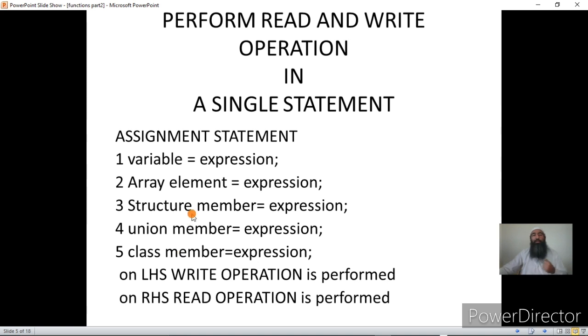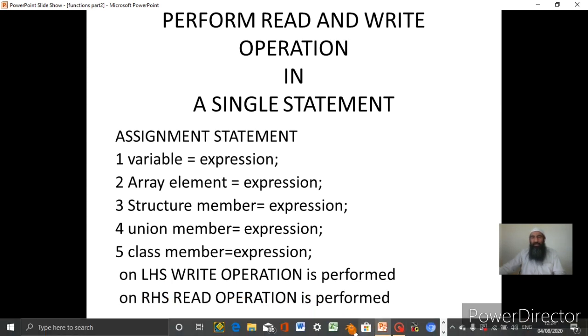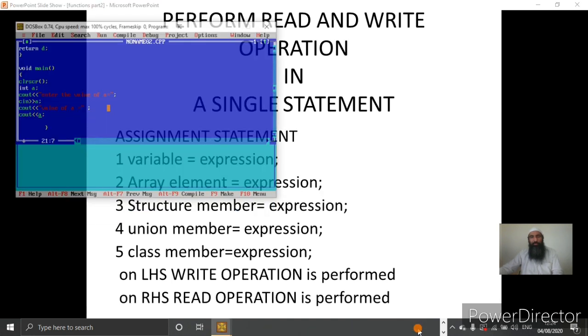That is, they are variables of primitive data types, or derived data types such as an array, or variables of a user defined data type, like variables of type structure itself, which has been defined within the structure or outside the structure. Now on the LHS a write operation is performed, and on the RHS a read operation is performed. We can see this again in a compiler, and maybe that will help you understand this.